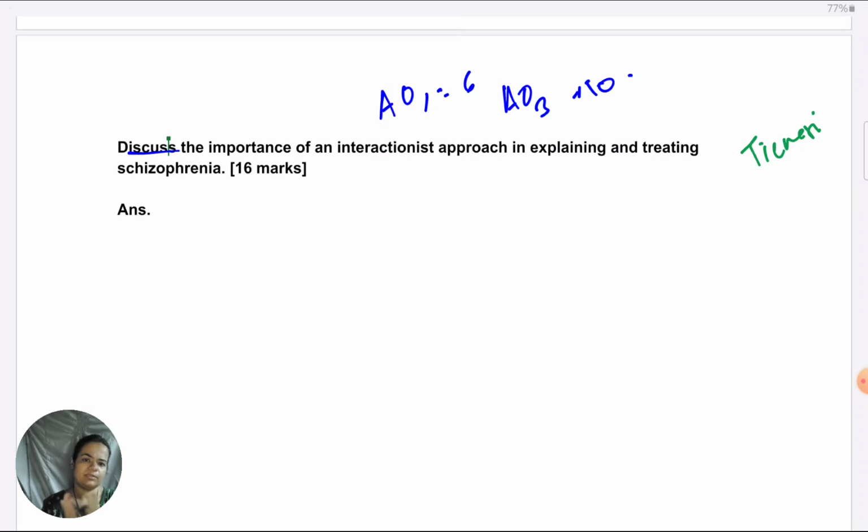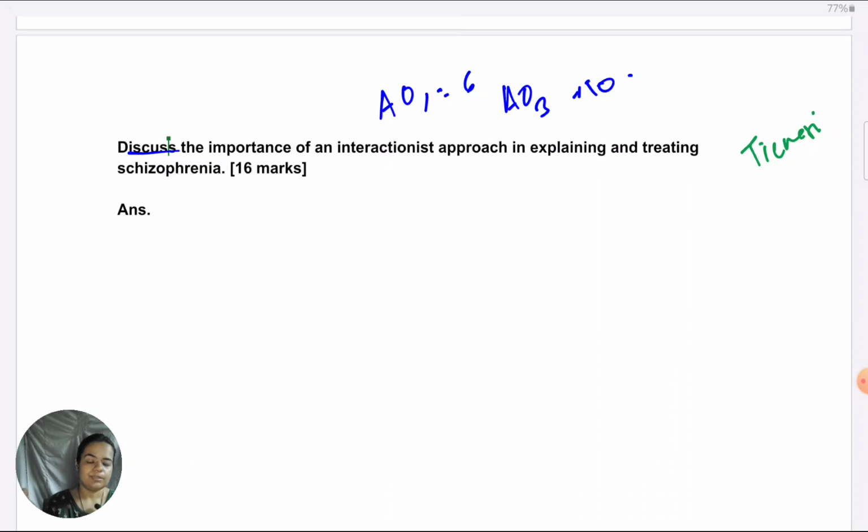For AO3, as always, my suggestion will be to really get into the top mark band. One study point should be there, supporting study point or contrasting study point. One point with the counterpoint, one strength or weakness with the counterpoint. And an easy way of going about it is, because we're going to include a study ternary at all in the 6 marker part, some evaluation of that itself could make for a point and counterpoint. And any two more points. Give a balance between strengths and weaknesses. So preferably have 2 strengths, 2 weaknesses.